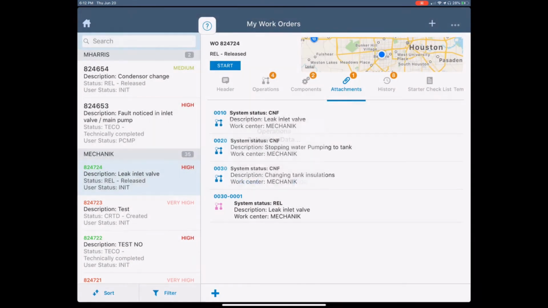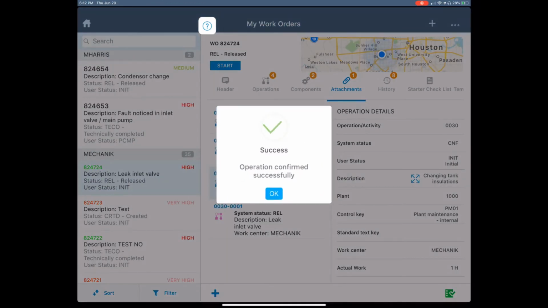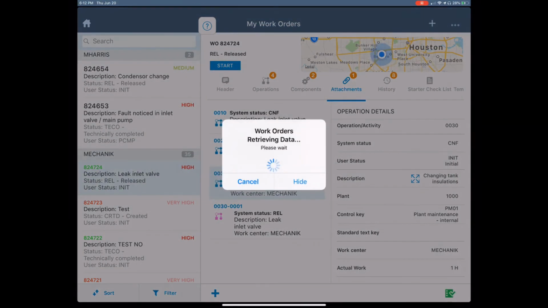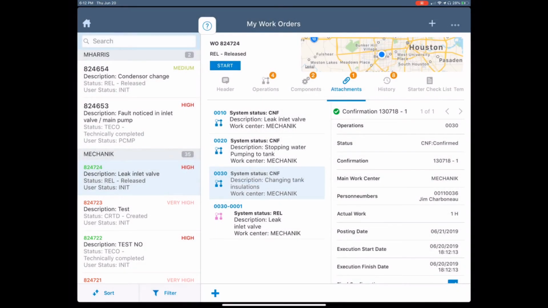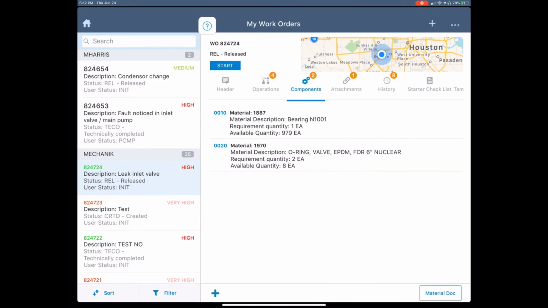So what this did was actually create two confirmation documents. I'm going to tap on this history and see both confirmation documents, one for Jim and the other one for myself. You'll see the personnel number is captured and included as part of the confirmation. I can also see my parts list here that are needed for the job.